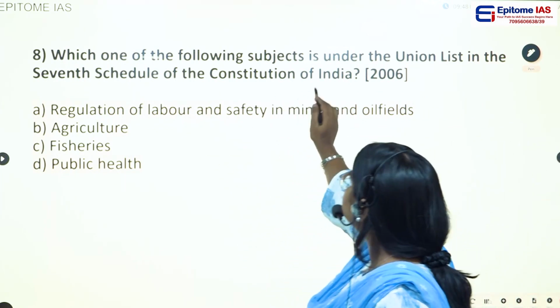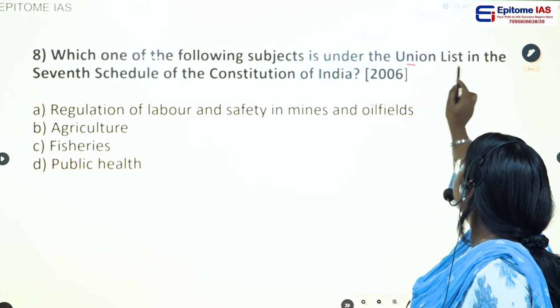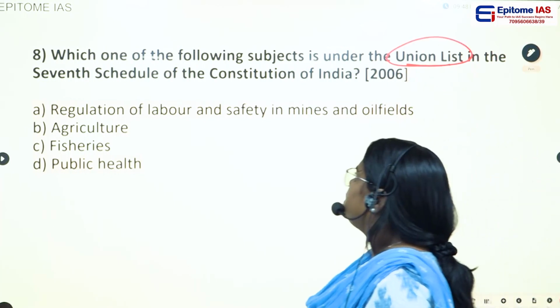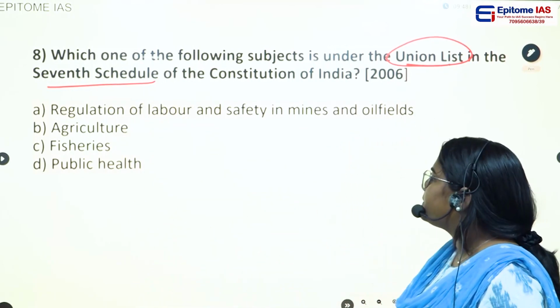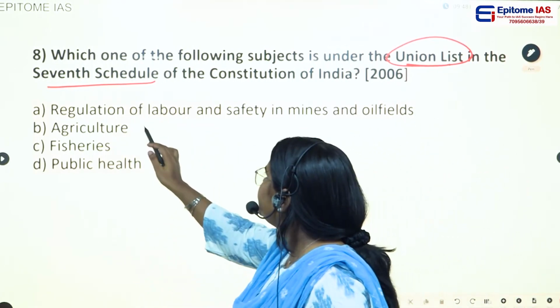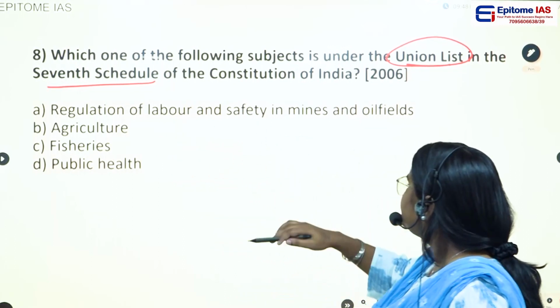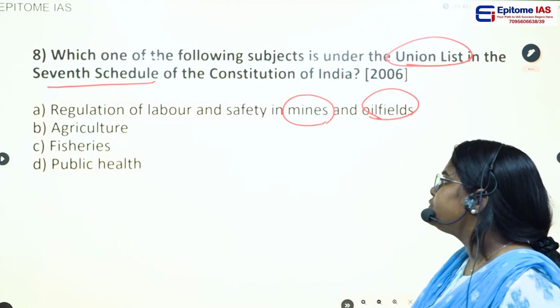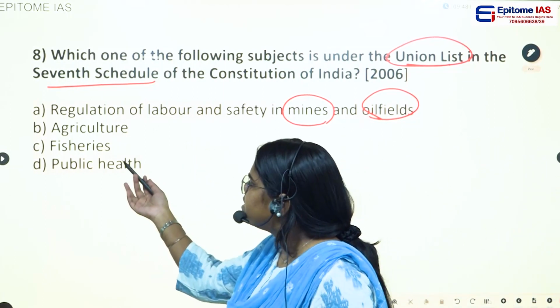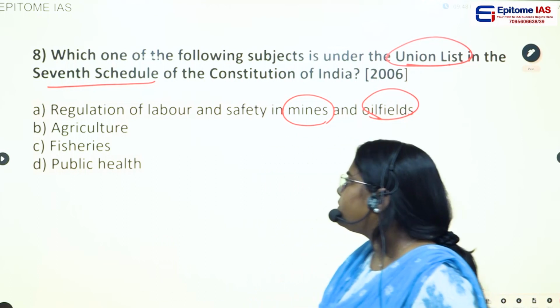Which one of the following subjects is under the Union list in the seventh schedule of the Constitution of India? Option A, regulation of labor and safety in mines and oil fields. Option B, agriculture. Option C, fishery. Option D, public health.